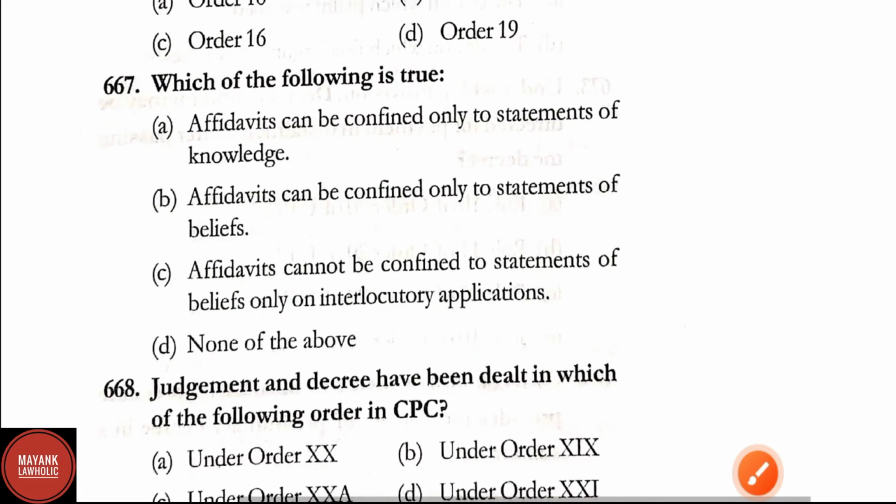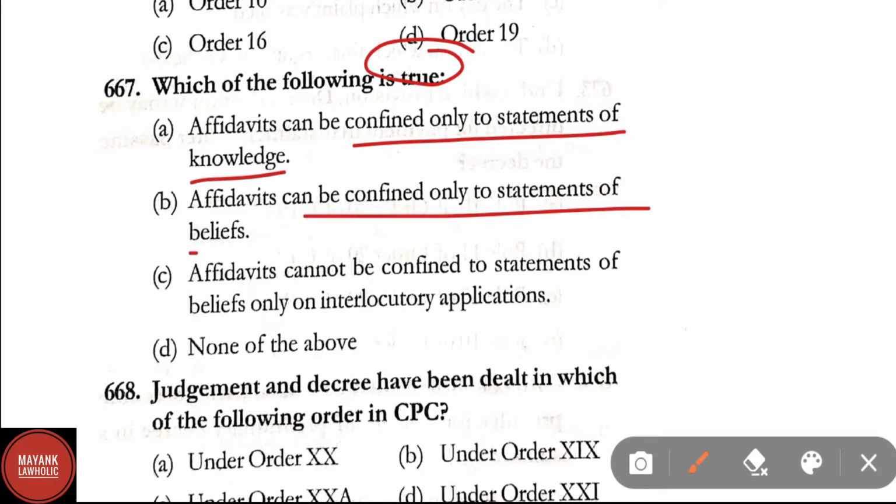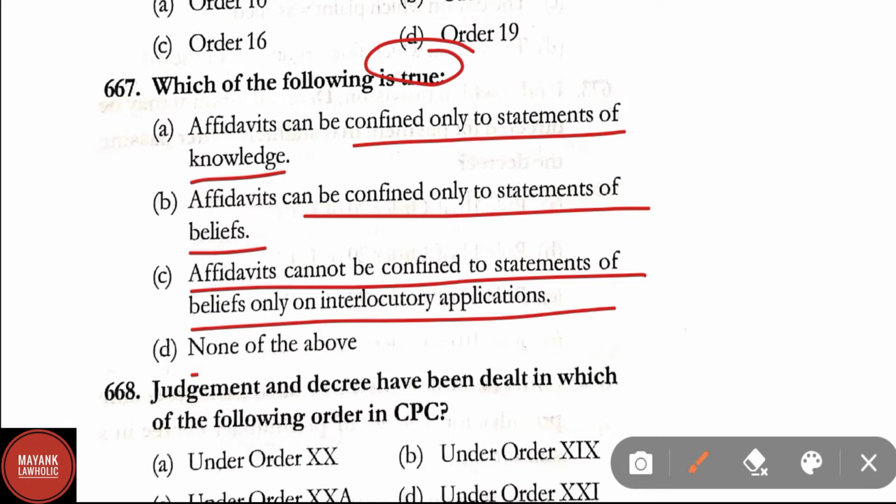Question number 667. Which of the following is true? Affidavits can be confined only to statements of knowledge. Affidavits can be confined only to the statements of beliefs. Affidavits cannot be confined to the statements of belief only on interlocutory applications. None of the above. Here correct answer is option A. Affidavits can be confined only to the statements of knowledge is true.